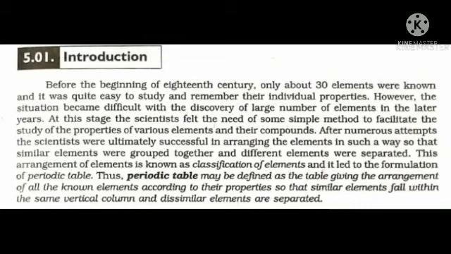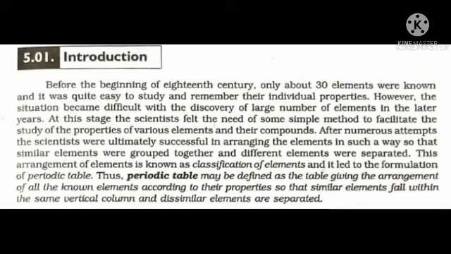After numerous attempts, the scientists were ultimately successful in arranging the elements in such a way that similar elements were grouped together and different elements were separated. This arrangement of elements is known as classification of elements, and it led to the formulation of the periodic table.